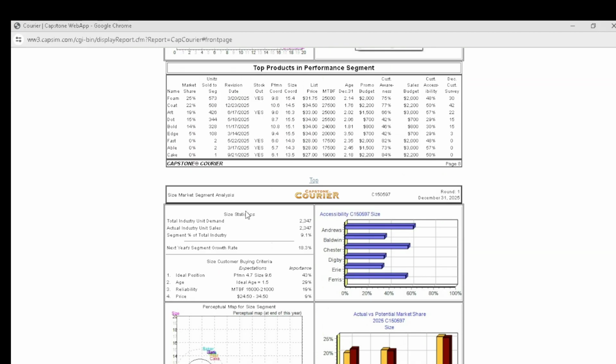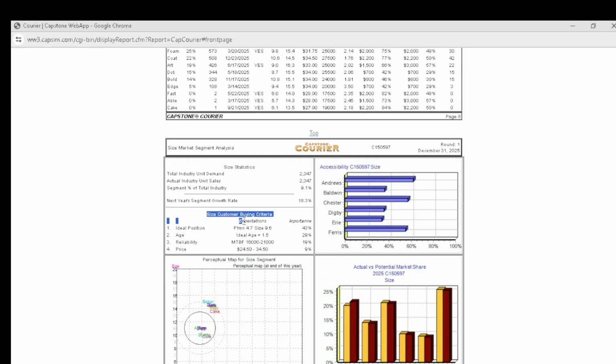To the last segment, which is the size segment, this is what customers expect. An ideal positioning, performance of 4.7 and size of 9.6, an age of 1.5, an MTBF of 16 to 21,000, and lastly a price between 24.50 and 34.50. So that's what customers expect in each and every segment, and you shall have to go back to the simulation so that we can make the decision.